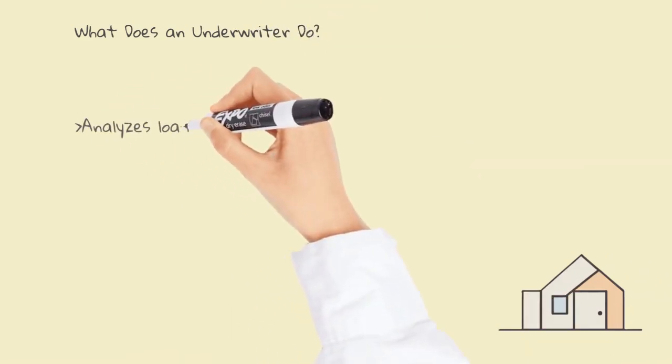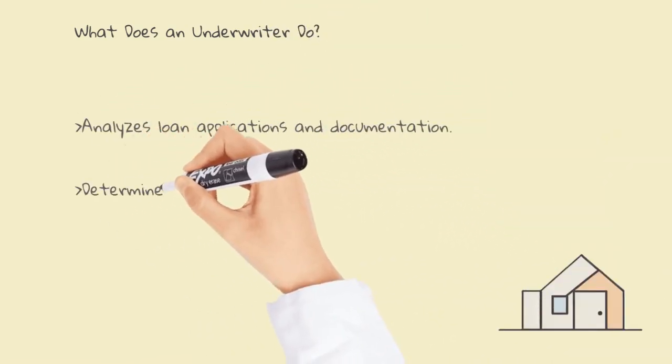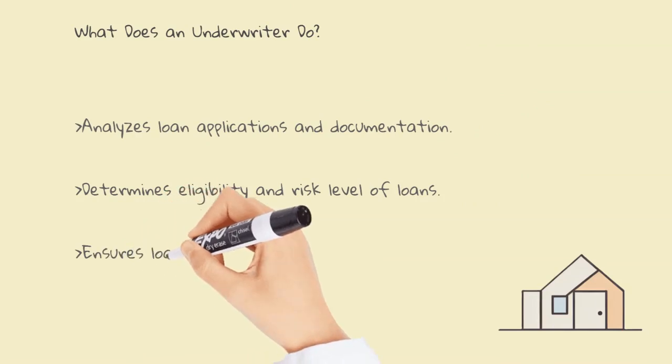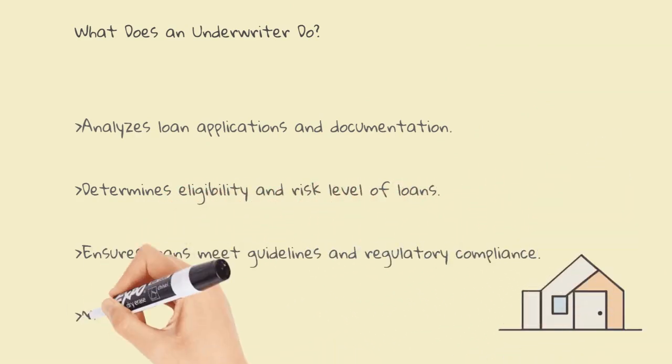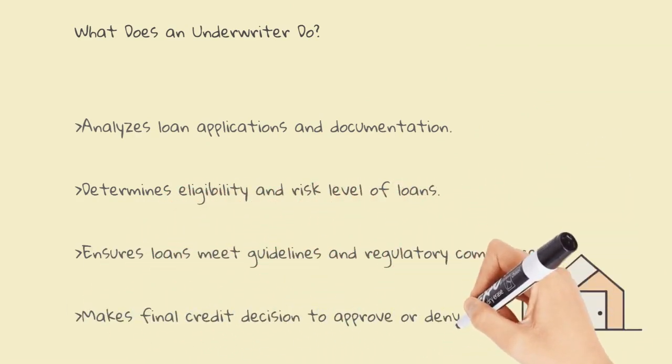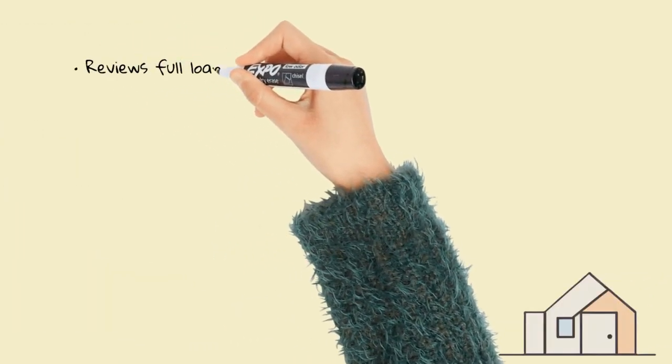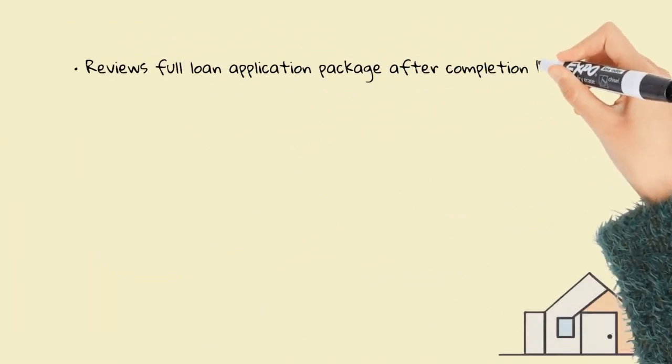What does an underwriter do? The underwriter plays a critical role in the mortgage loan process. After the loan officer and processor have compiled the full application package, the underwriter conducts an in-depth analysis of both the borrower's details as well as the property itself.